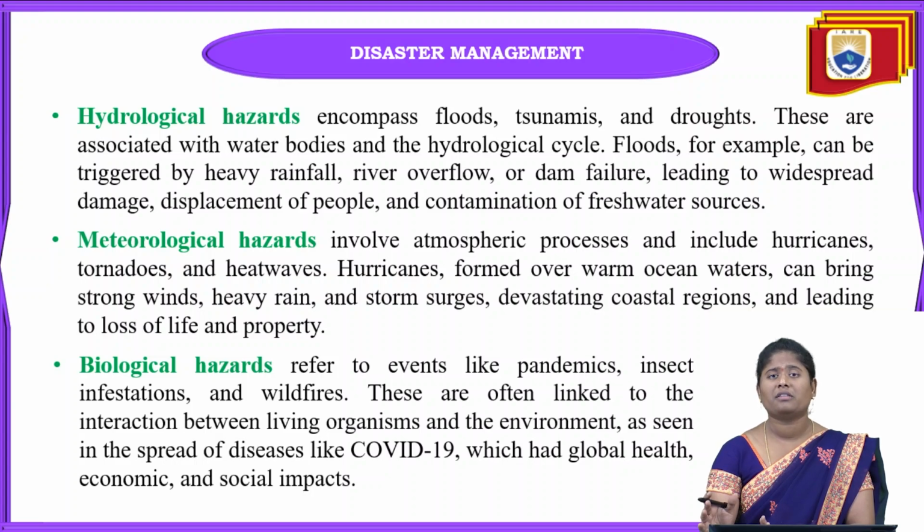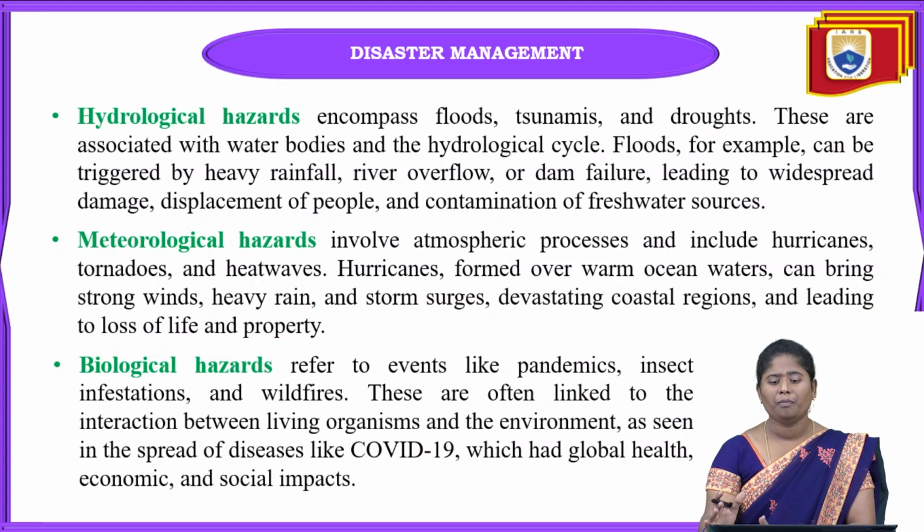For example, hurricanes form over warm ocean water and can bring strong winds. These hurricanes can occur with heavy rainfall, and storm surges can also occur at that time. Because of these hurricanes, the coastal regions will be devastated, and that will lead towards the loss of life and property here.